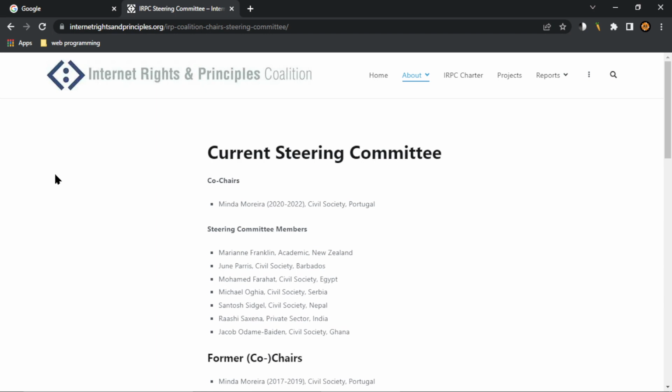Co-chairs. List with 1 item. Minimal Rera 2020-2022. Civil Society. Portugal. Steering committee members, list with 7 items. Marianne Franklin, Academic, New Zealand. June, Paris, Civil Society, Barbados. Out of list with 10 items. Heading level 4, former co-chairs.